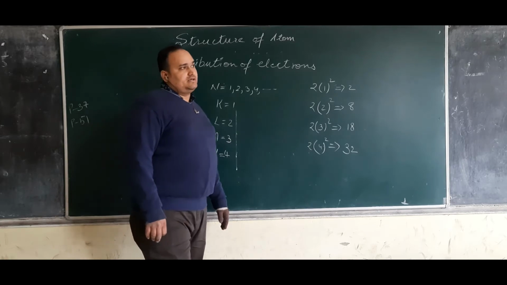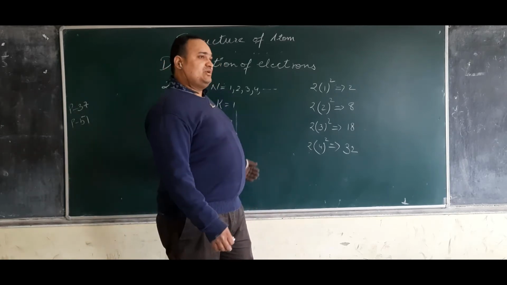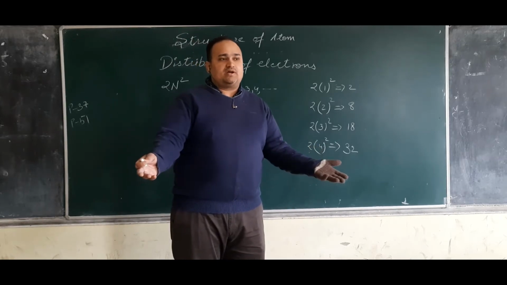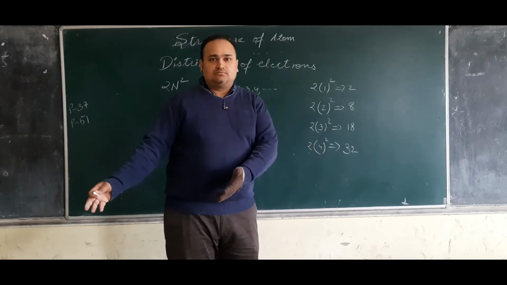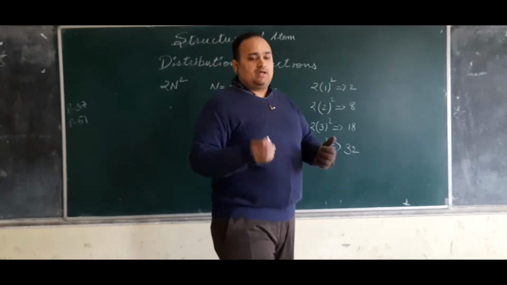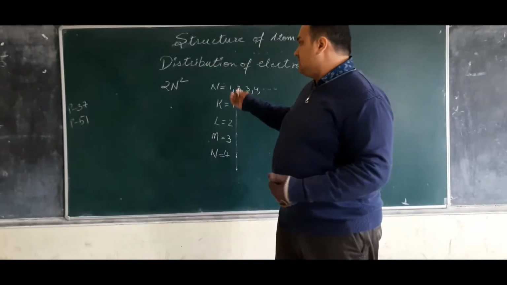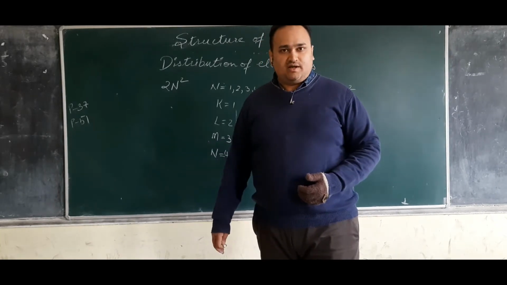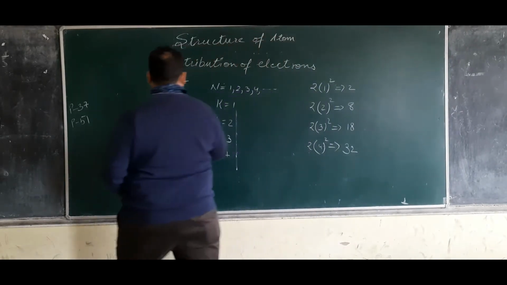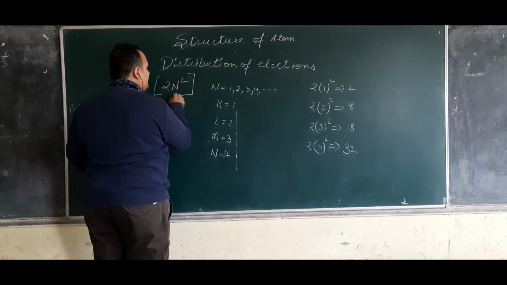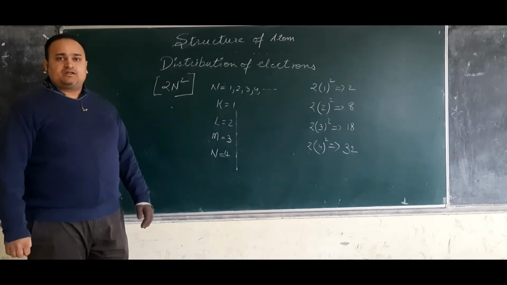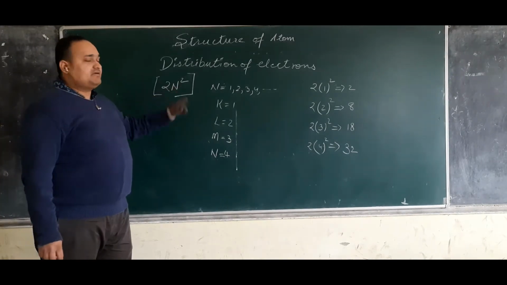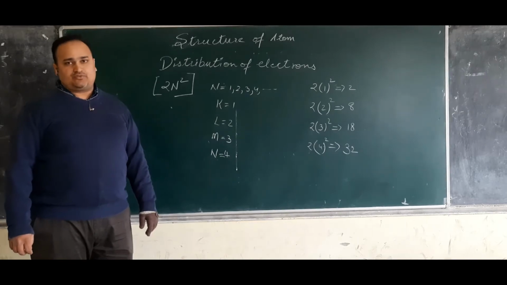Here you can ask a question: sir, why K only, why not A, B, C, D? That is like asking why 2 plus 2 is 4. He came with an idea and started developing the K, L, M sequence, so he gave those names. But the formula which he used to arrange electrons inside an atom is 2n to the power 2, that is, 2n square.